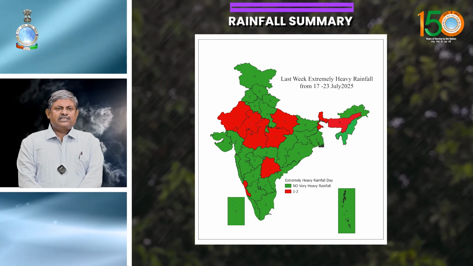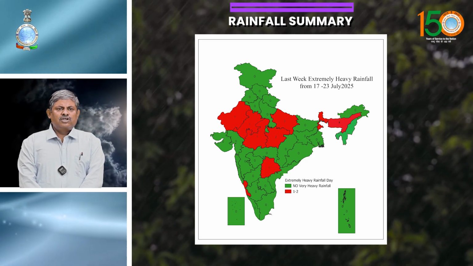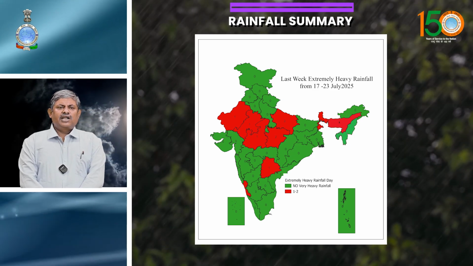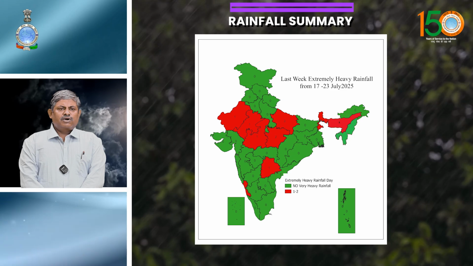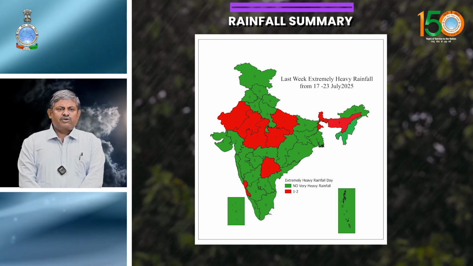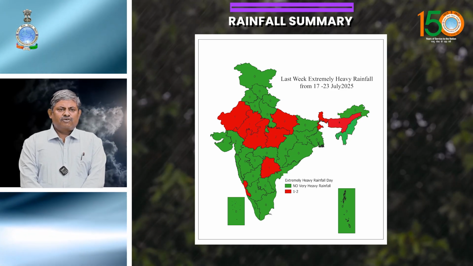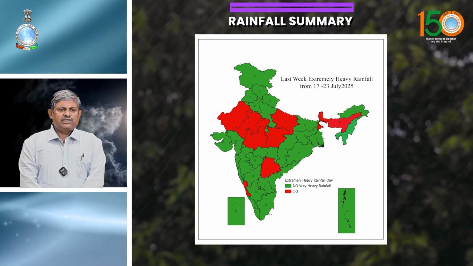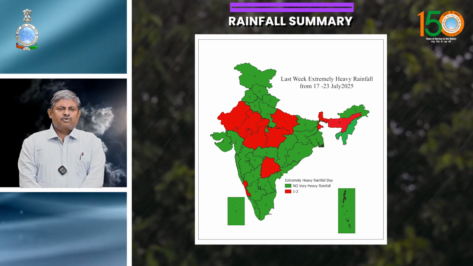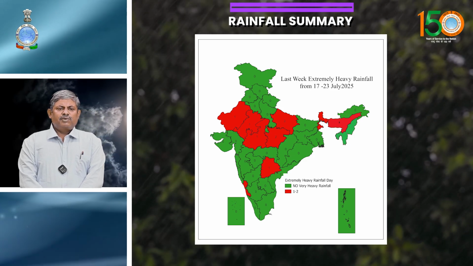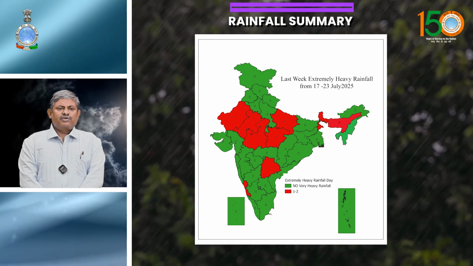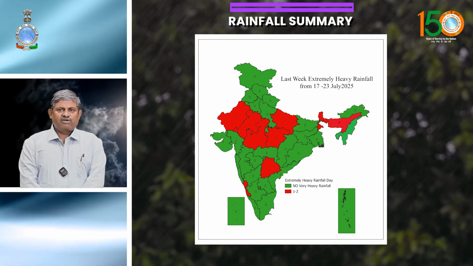On 18 July, in East MP, a few stations, Chhatarpur, Gaurihar and Polera, reported more than 21 centimeters of rainfall. On 19 July, over Rajasthan, Nainwa and Mata city each reported 23 centimeters of rainfall. On 20 July, in Subhimalayan West Bengal and Sikkim, 2 stations reported extremely heavy rainfall, and in Assam and Meghalaya 1 station. And on 23rd July, in Telangana, Venkatapuram reported 26 centimeters of rainfall.